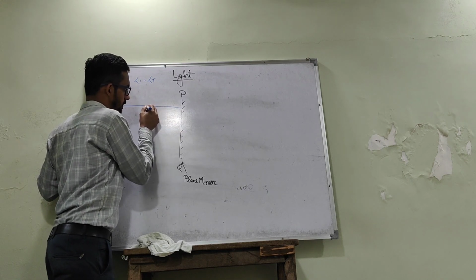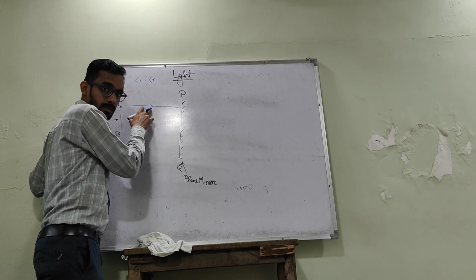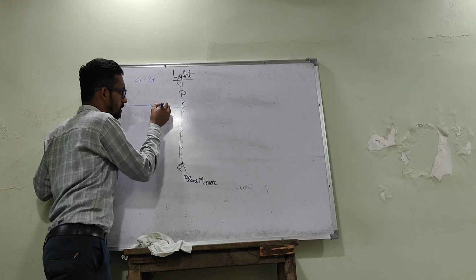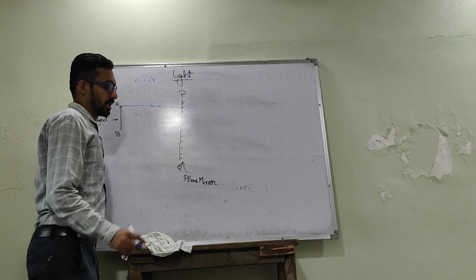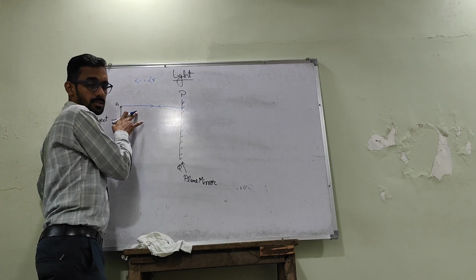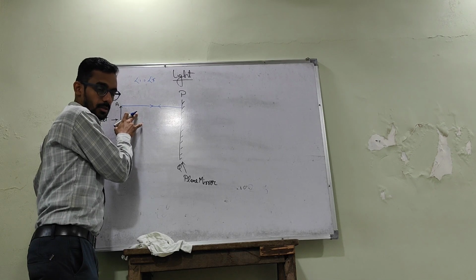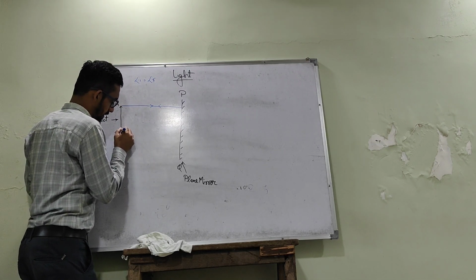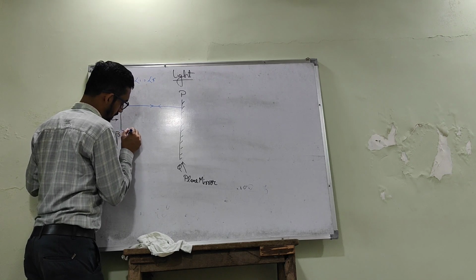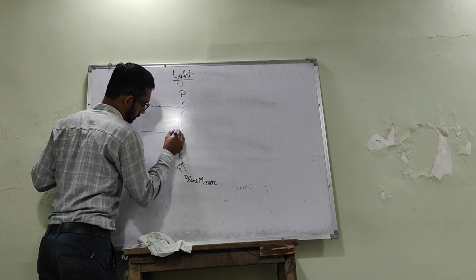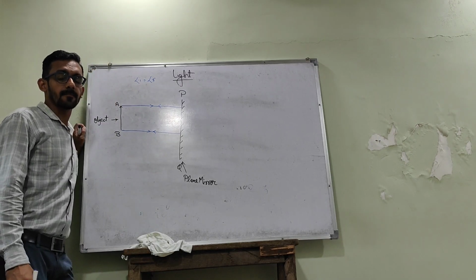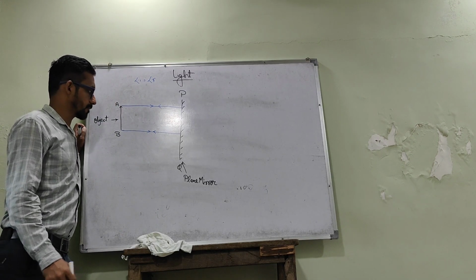So here the angle of incidence is 0, that's why the angle of reflection will also be 0. It will get reflected back in the same line or same direction. Similarly, when a light ray travels from point B and falls normally on this surface, it will also get reflected in the same way.